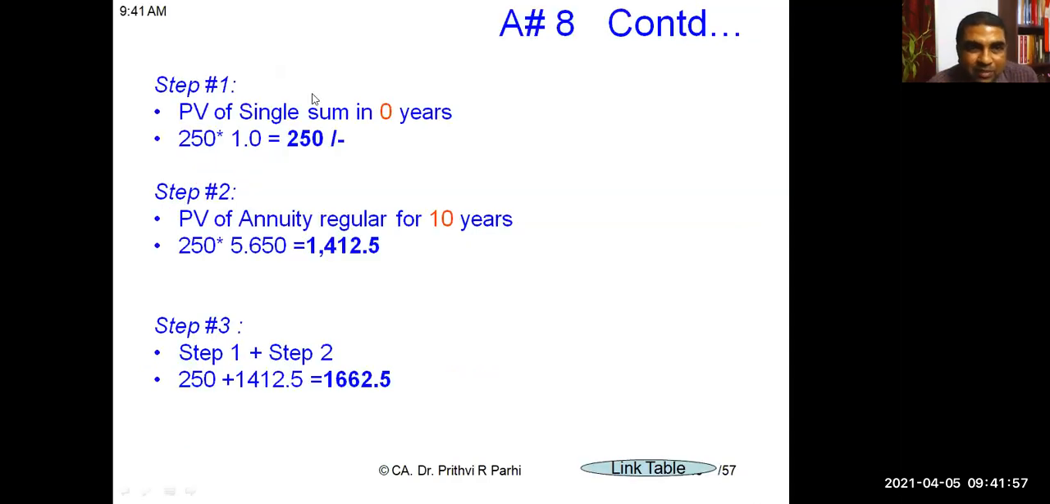So if I go to the calculation, the present value of a single sum at 0 years is 250 rupees. The present value of an annuity regular for 10 years is equal to 250 into 5.650. That comes to 1412.5. Then step 1 and step 2, you can add them, you get 1662.5. This is the present value of an annuity immediate with n plus 1 payments. Did you understand? Yes, sir. Understood.